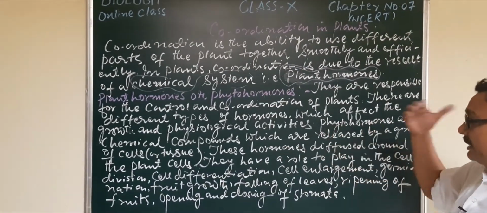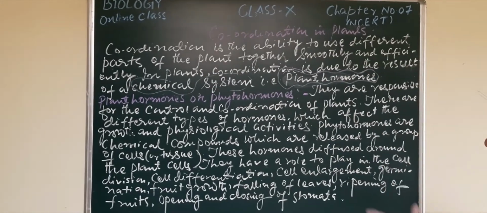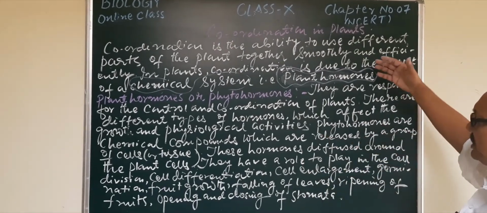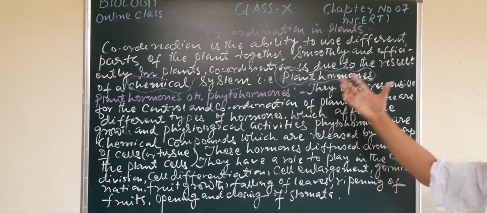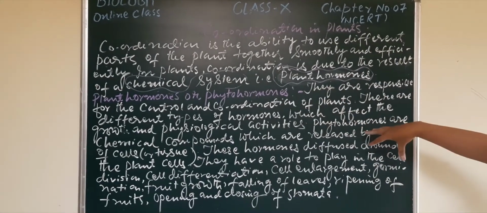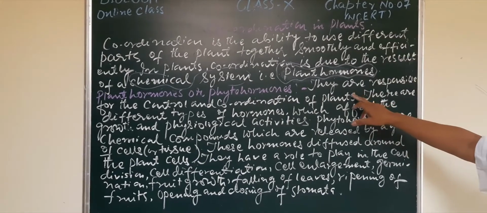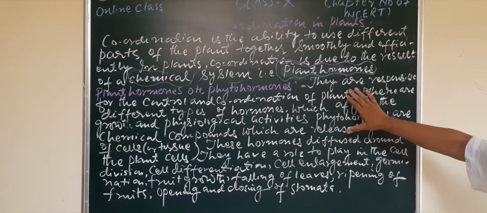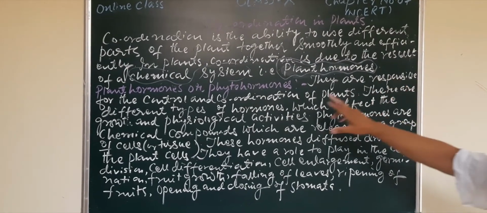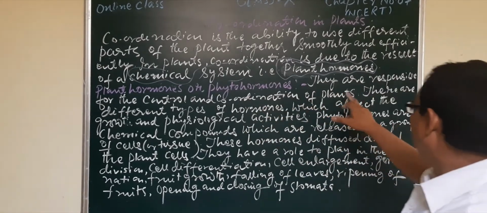So there are a lot of functions besides growth, and other physiological activities are also affected and regulated by the plant hormones or phytohormones. Here is a short description for you. They are responsible for the control and coordination of plants.